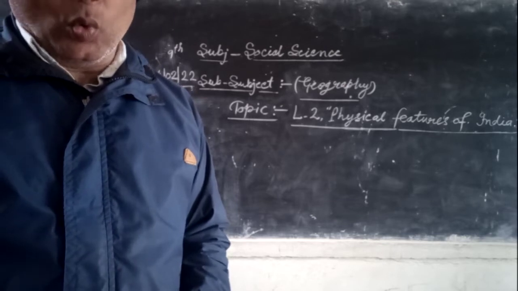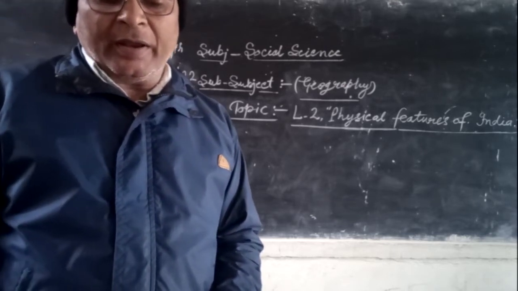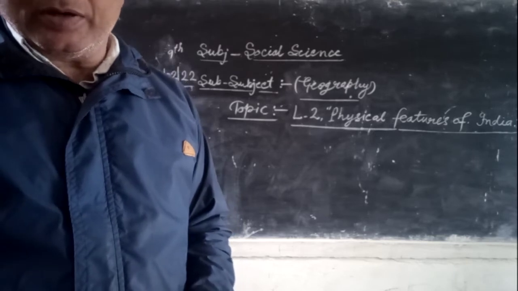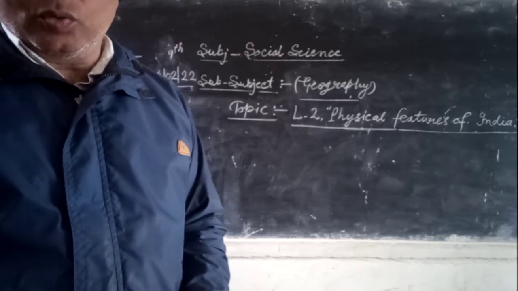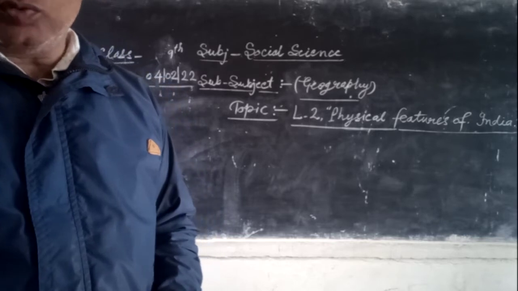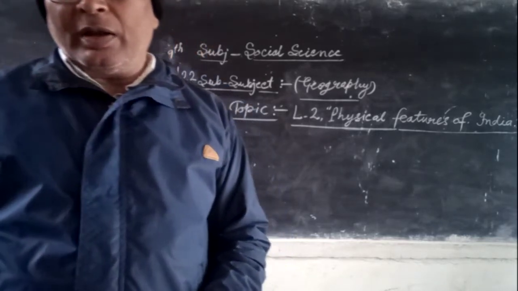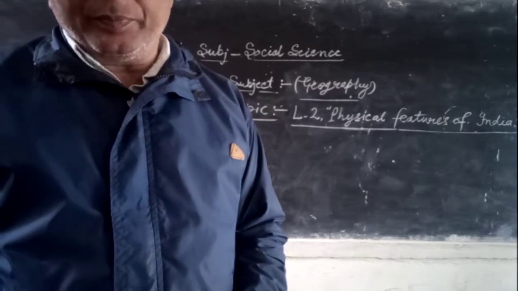The eastern coast extends from the river Suvarnarekha in the north to Kanyakumari in the south, a distance of nearly 1100 km.